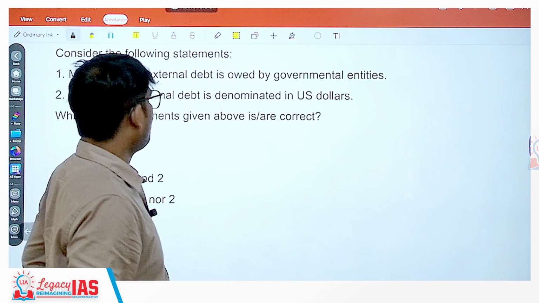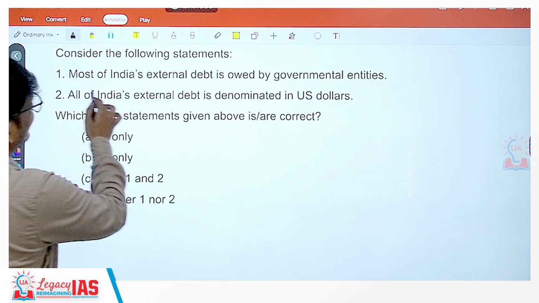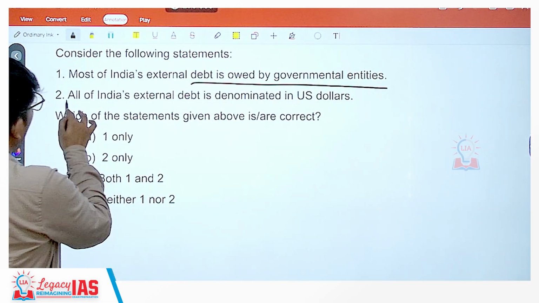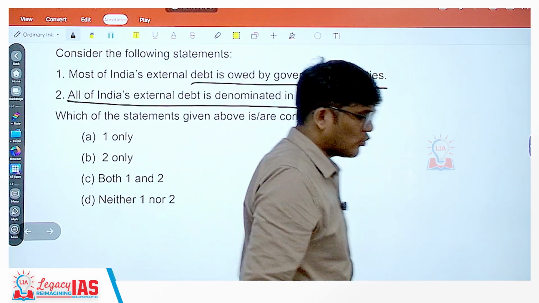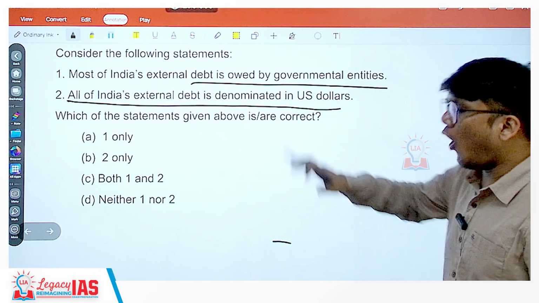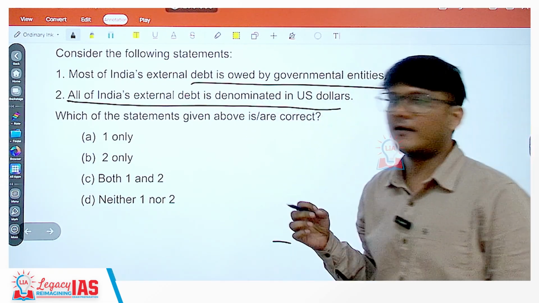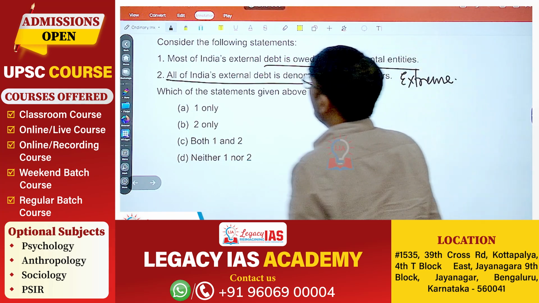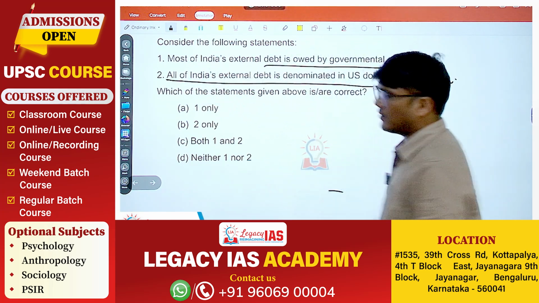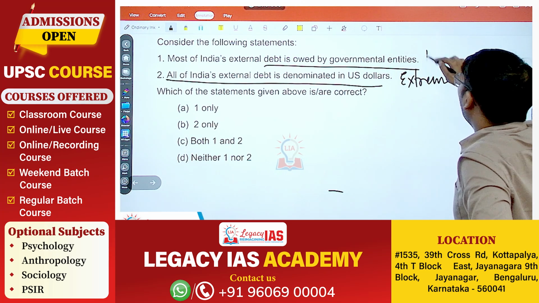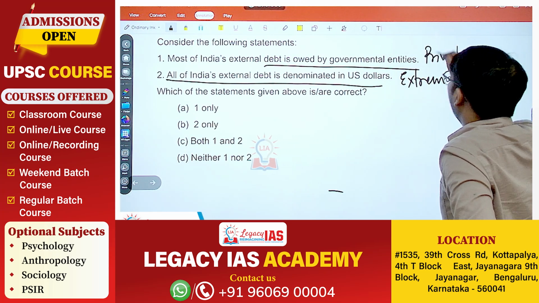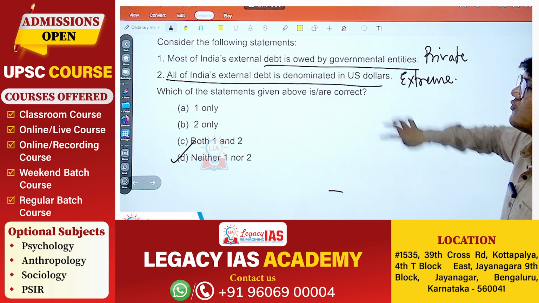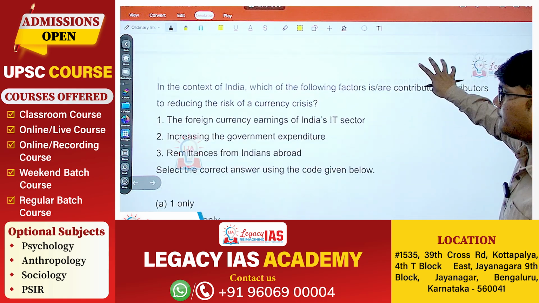Next, consider the following statements. Statement 1: Most of India's external debt is owed by government entities. Statement 2: All of India's external debt is denominated in US dollars. Now, all cannot be denominated in US dollars. This is an extreme statement. And most of India's external debt is not owed by the government. It is mostly owed by private entities. So both statements are wrong. Again, a factual question. This is with respect to international borrowings and such.